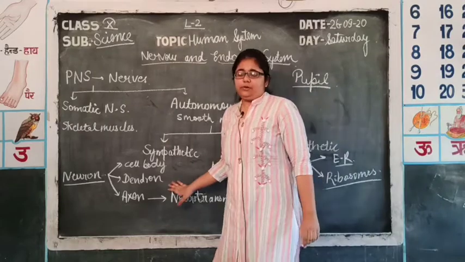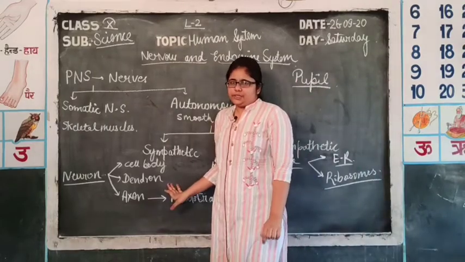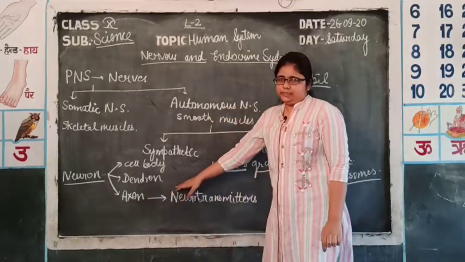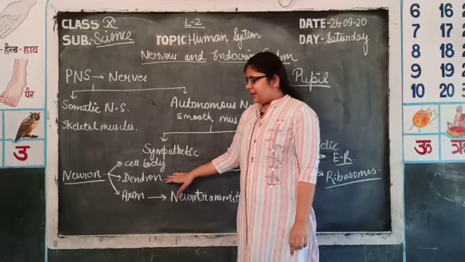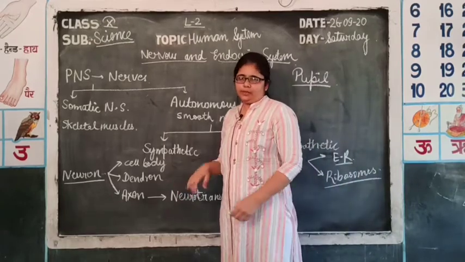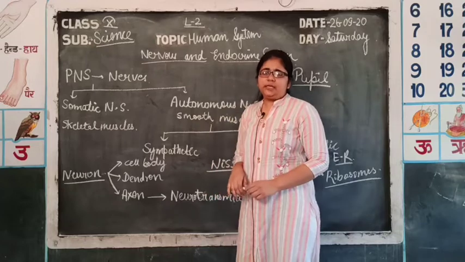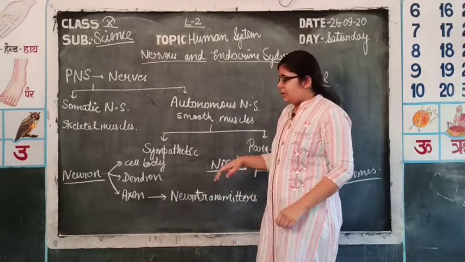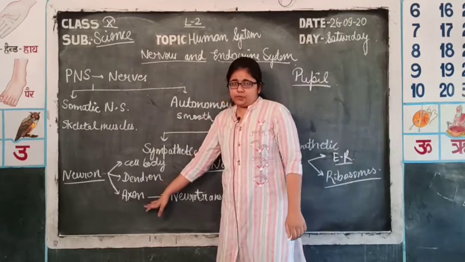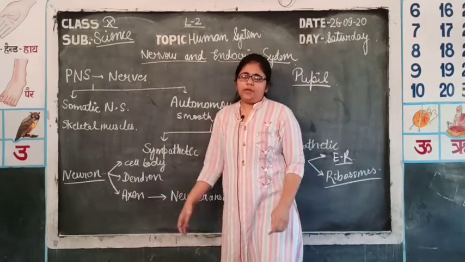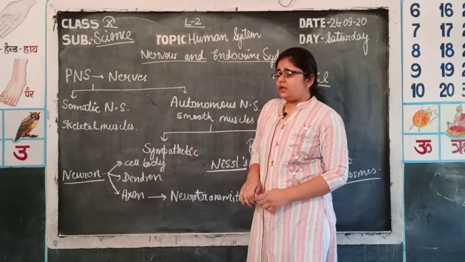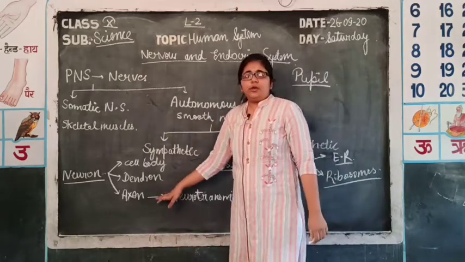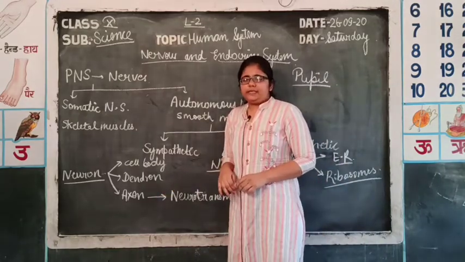Then comes the dendron, which is divided into several branches, receives the impulses and transmits them from the dendron to the cell body. This transmission is centripetal, that is towards the cell body. Then the next part is the axon. It is a tubular structure which transmits nerve impulses from the cell body away from the cell body, that is centrifugal.